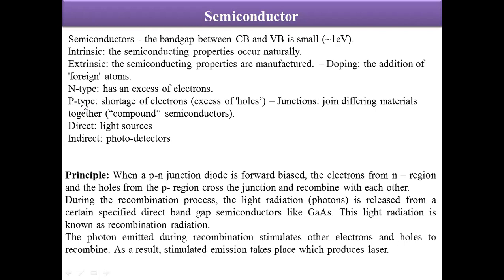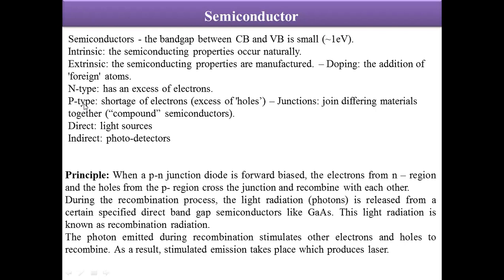And there are two types, an indirect band gap and a direct band gap. Light sources usually radiate via direct band gap materials, and photo detectors are made up of indirect band gap materials. I will not go into the details of what is direct and what is indirect band gap. Simply, a direct band gap is one where the minima of the conduction band is in a straight line with the maxima of the valence band. In the other case, they are not in the same line, so we need some other means to excite.